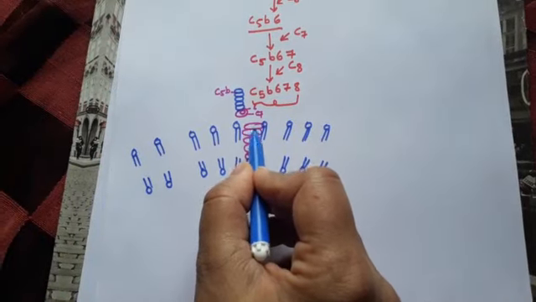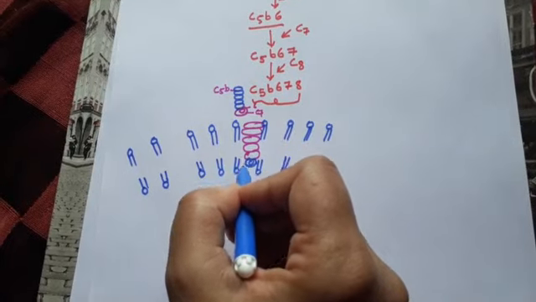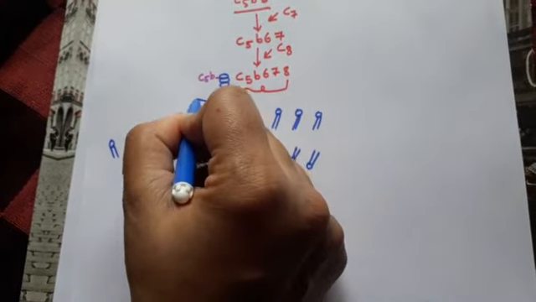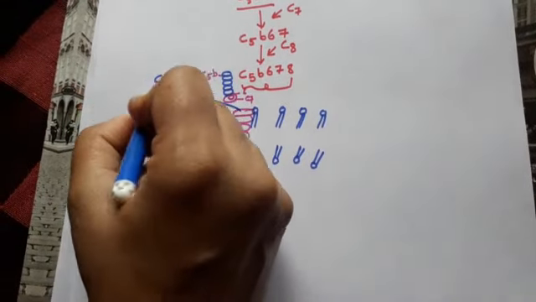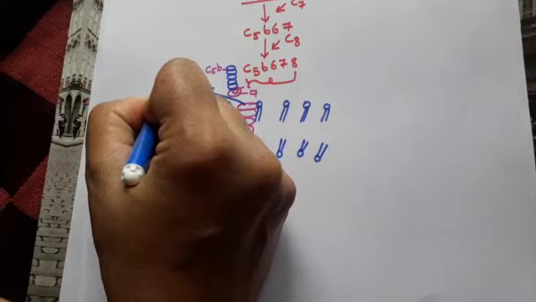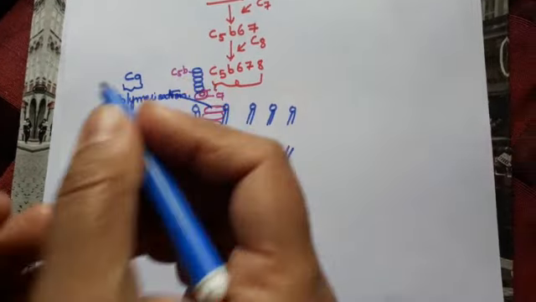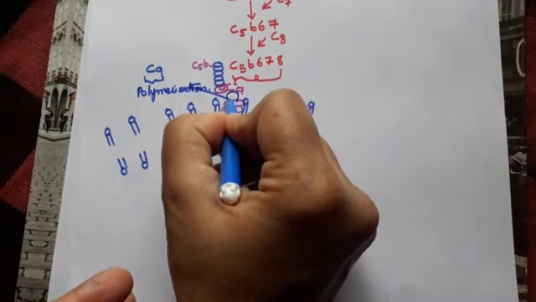Now see here, this complex, that is C5b678, joins with the membrane of the pathogen. This complex in turn polymerizes C9 complement, and this polymerized molecule attaches with the previous one.